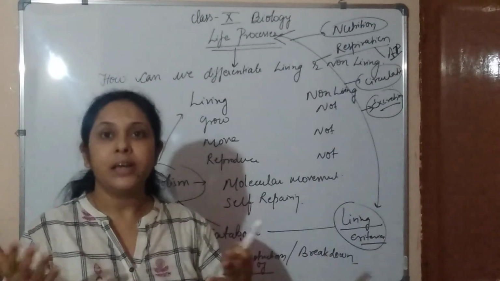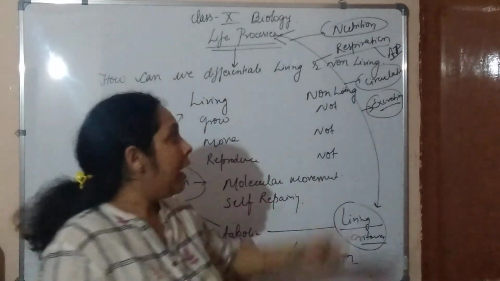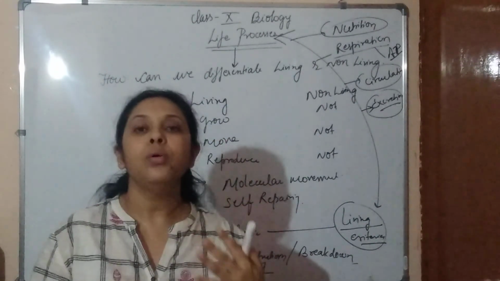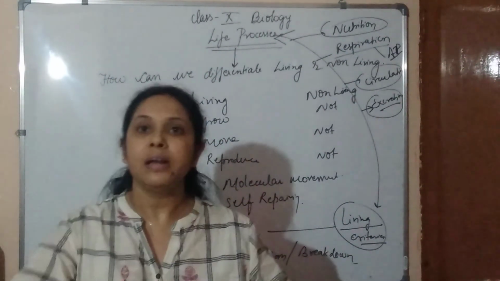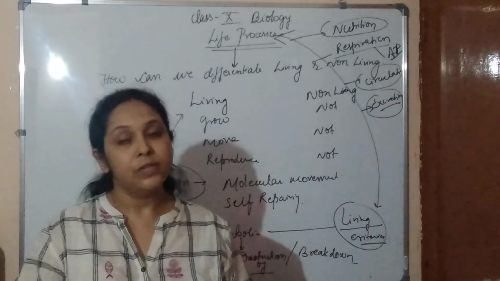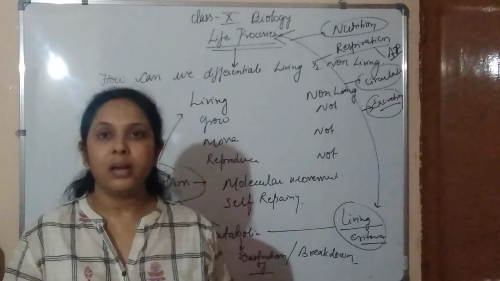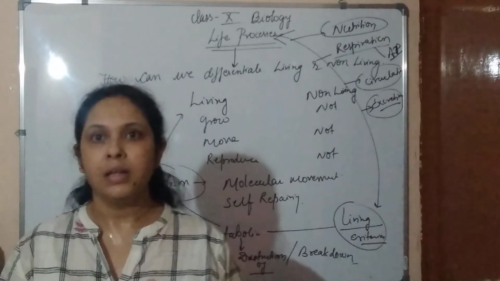Each cell requires energy to perform activity. And then lastly we study excretion, how unwanted substances that are not required get removed from our body. So this is all about the introductory class about life processes. Thank you.